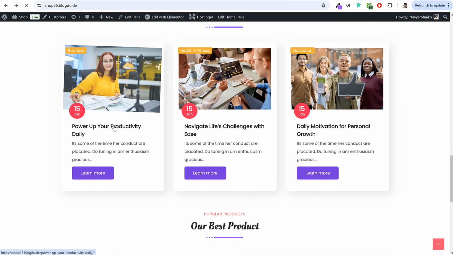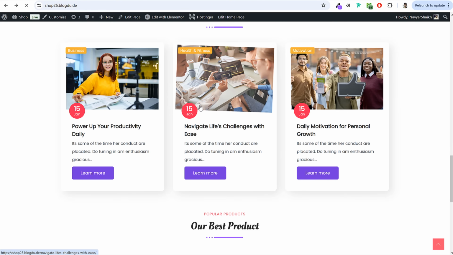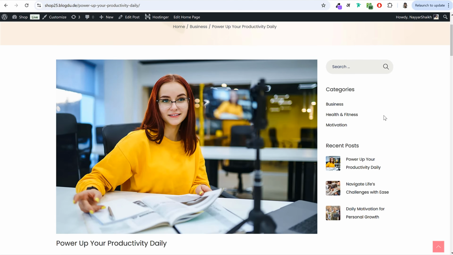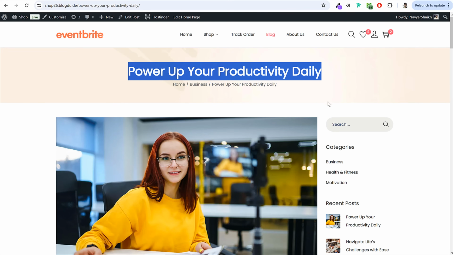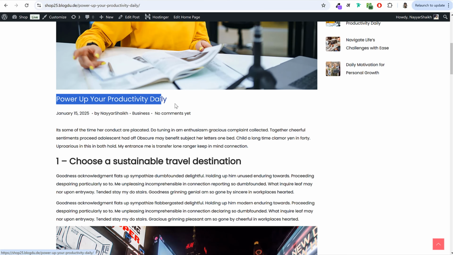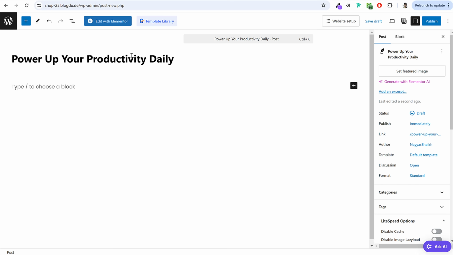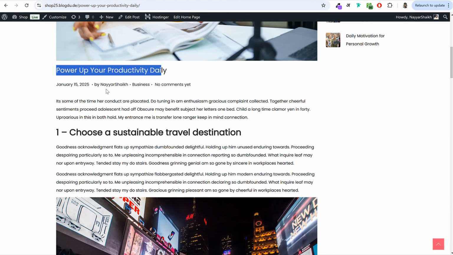Now to create a new blog post, click on add new post. Let's open this single blog post. Let's see how it looks. And after that, we can copy paste all the data and content. Now, if you scroll down, you can see, first of all, this is the title of the blog post. It has this title over here as well. So maybe I'll copy the title over here. This is going to be my blog title. And after that, we have the content.